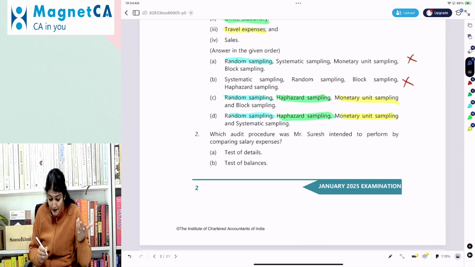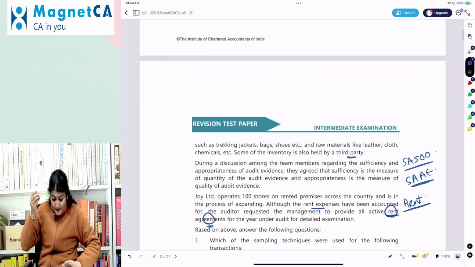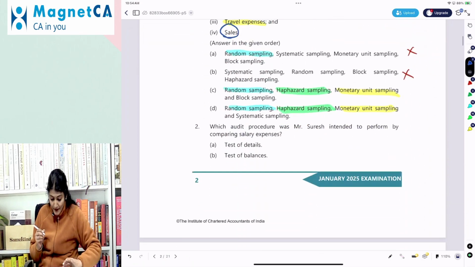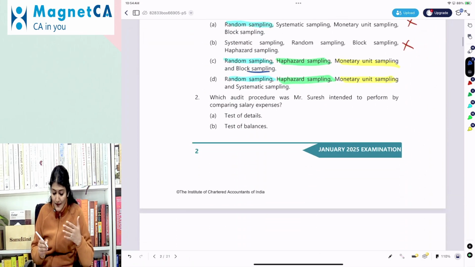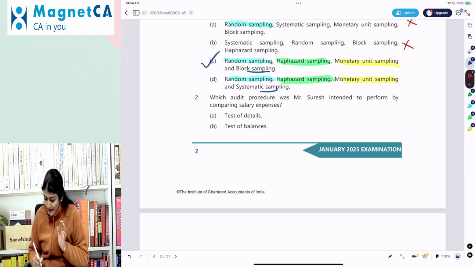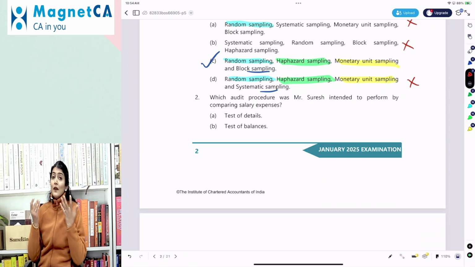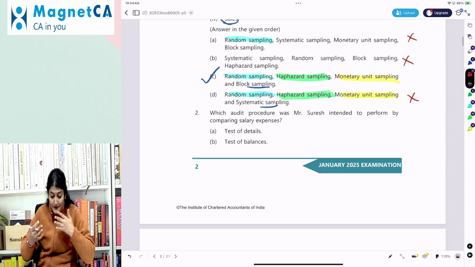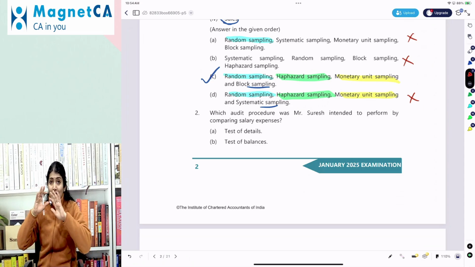So now basically we need to check for the sales. Sales, what does it say? The first 200 sales invoices. That means they have done the block sampling. So now let us see where they have given the block sampling. It is given in the option C. So that is why systematic sampling, the D option, is also out. Right, so this is how first we eliminated the option B, then the option A, then D, and then finalized with C.